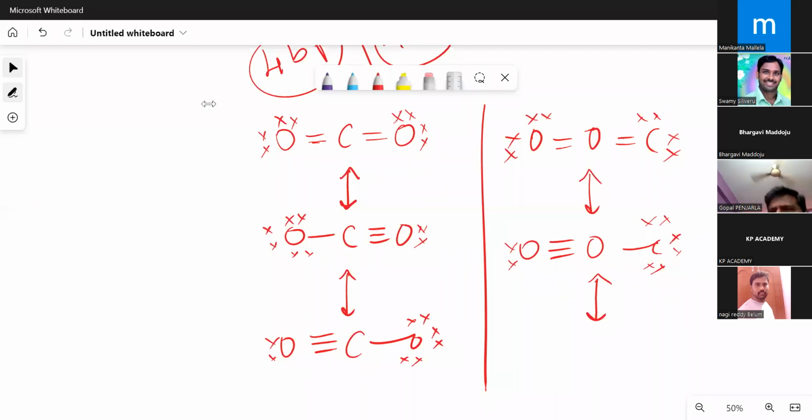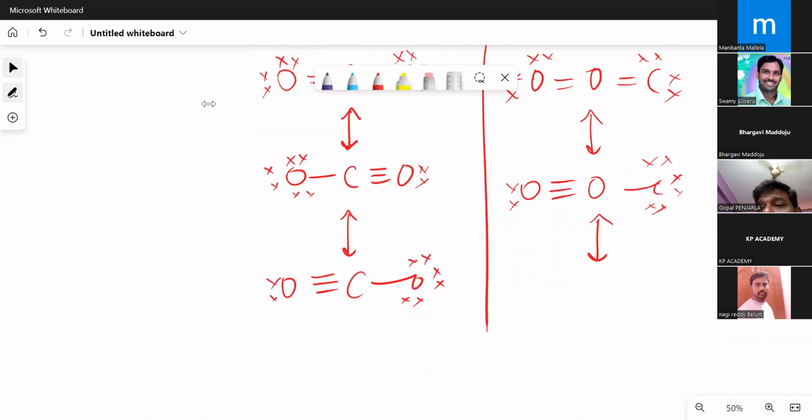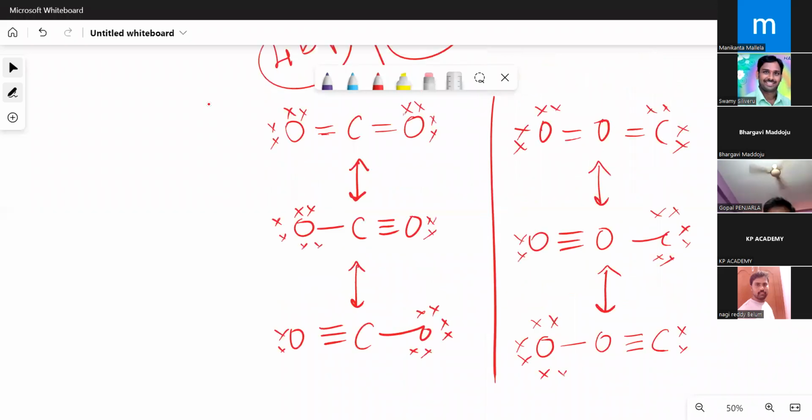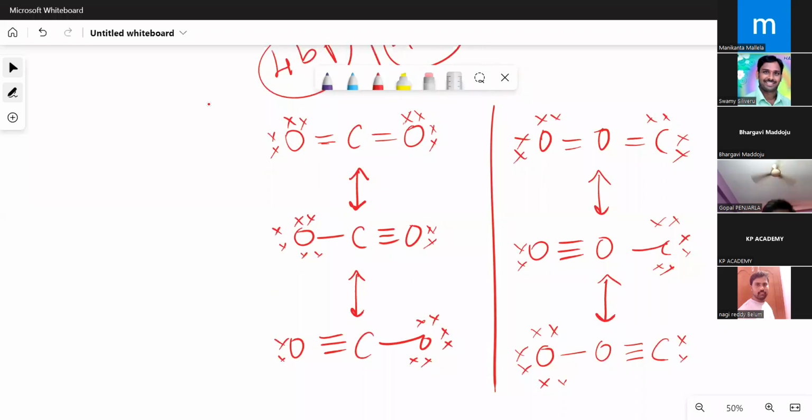Now, this is one possibility. I can also write one more possibility. The triple bond can be present here. These are the electrons like this. Now the question here is that if you have all the 6 possibilities for the carbon dioxide